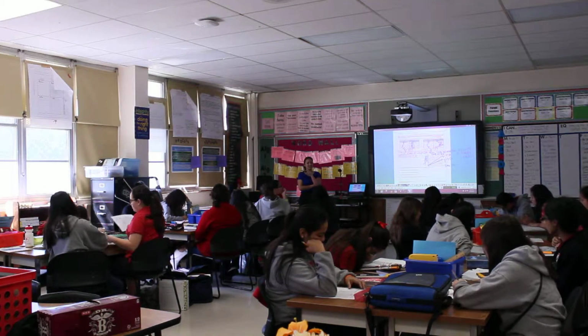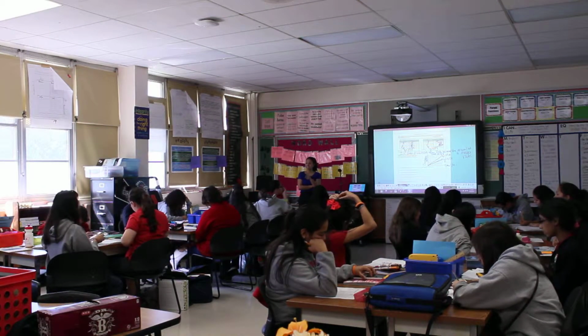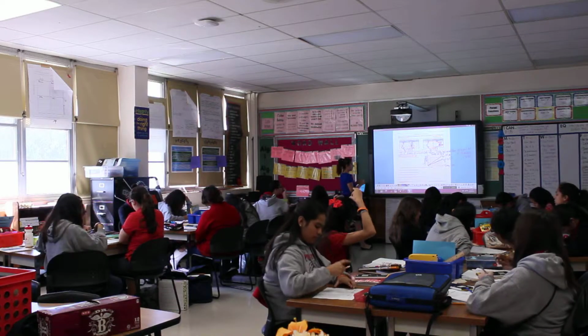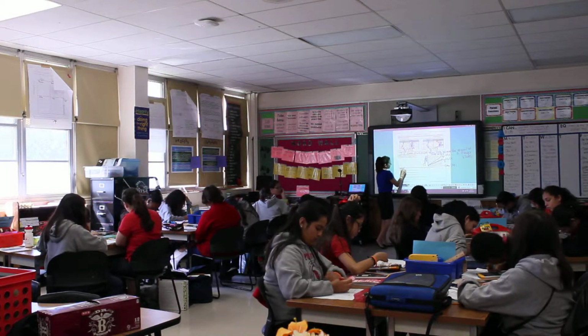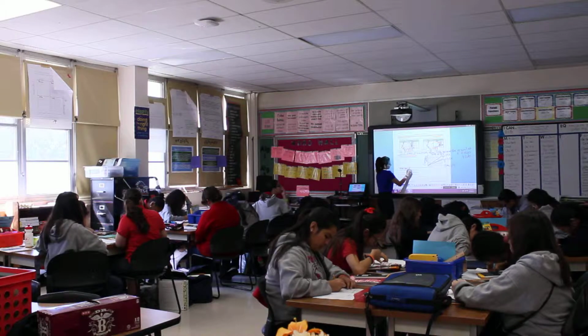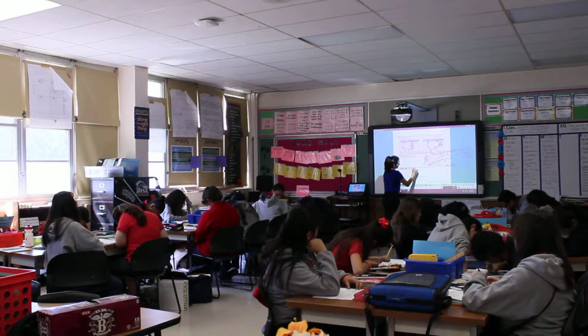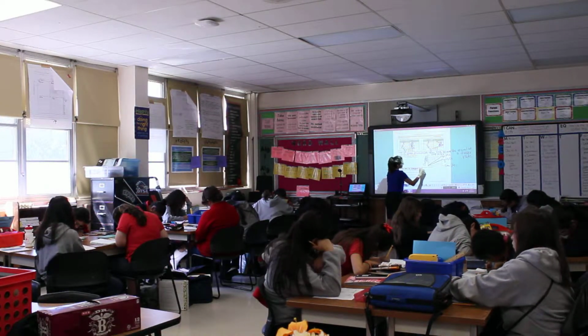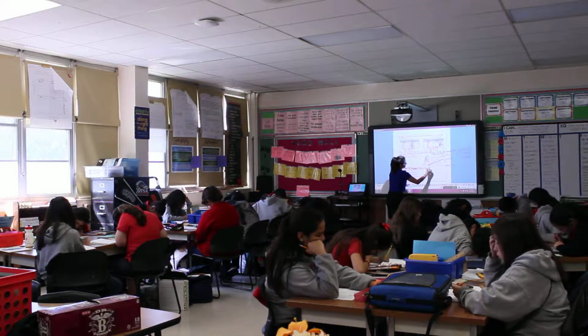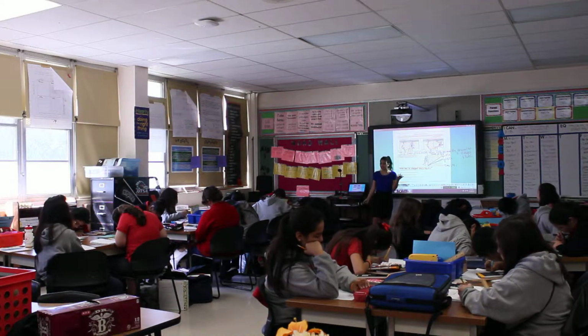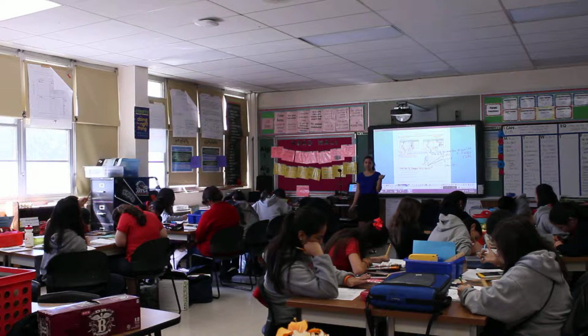What did she say right there? Jill's line is steeper than Jack's, right? Let's go and put that. So Jill's line is steeper than Jack's. Why do you think it's steeper than Jack's?